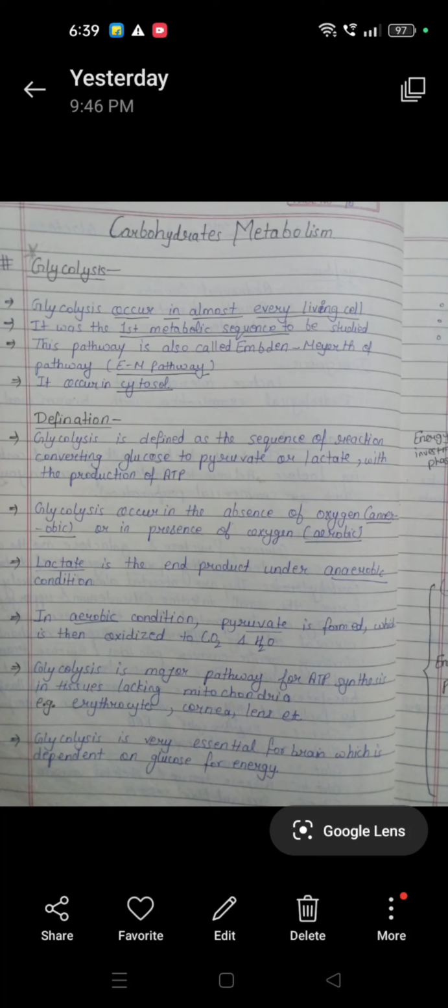Glycolysis is defined as a sequence of reactions converting glucose to pyruvate or lactate with the production of ATP. Glycolysis occurs in the absence of oxygen, anaerobic, or in the presence of oxygen, aerobic conditions. Lactate is the end product under anaerobic condition.